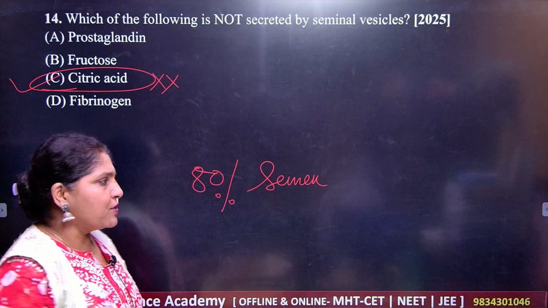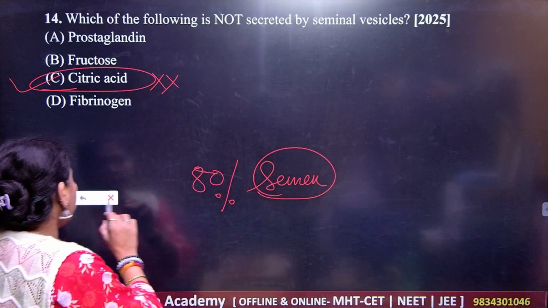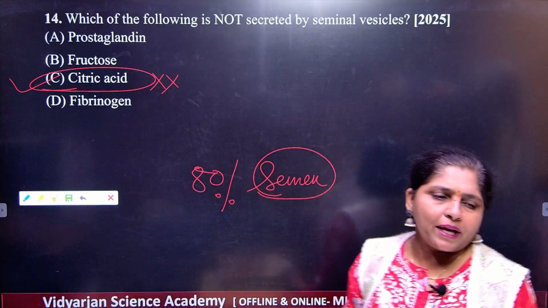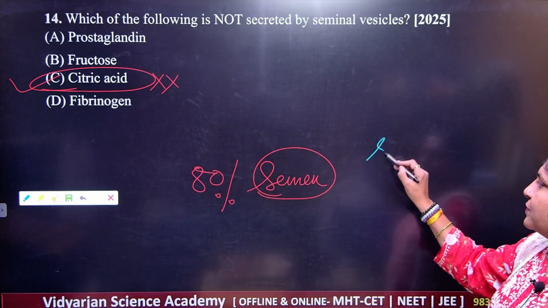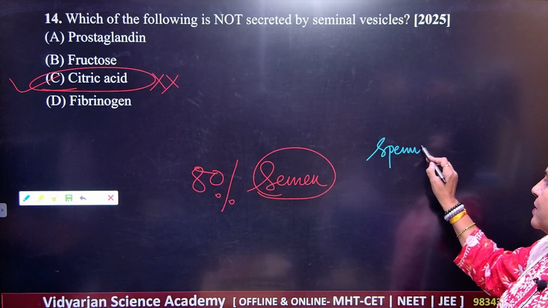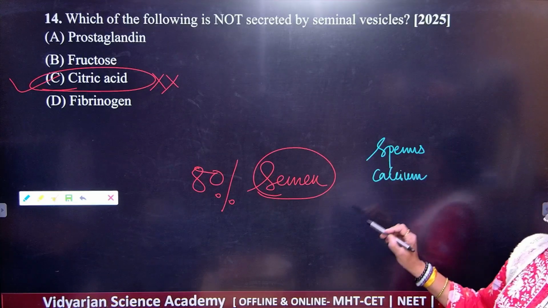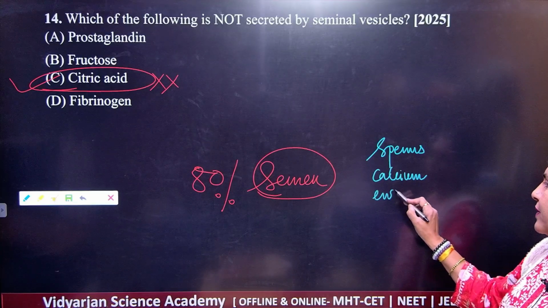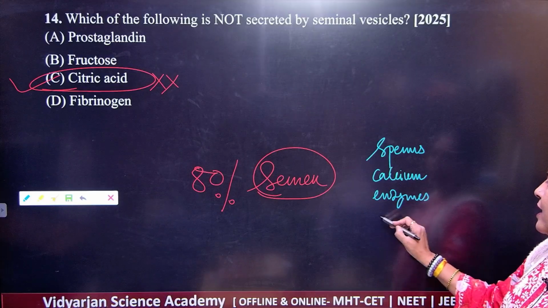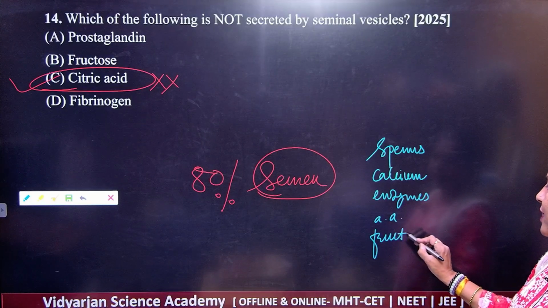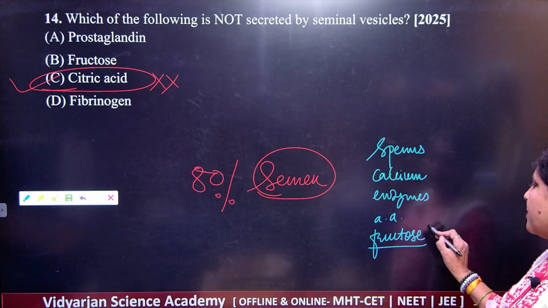For this purpose, you should know the composition of what here? Semen. So what is the composition of the semen? Semen will contain, of course, the sperms, then the calcium ions, right? It will contain the different enzymes, okay? It will give you the presence of amino acids. It will give you the fructose sugar, got it?